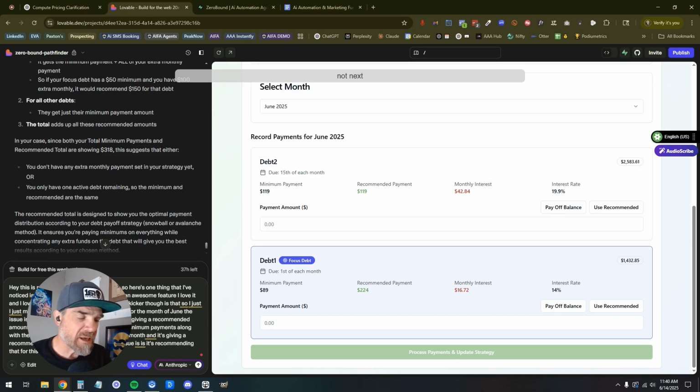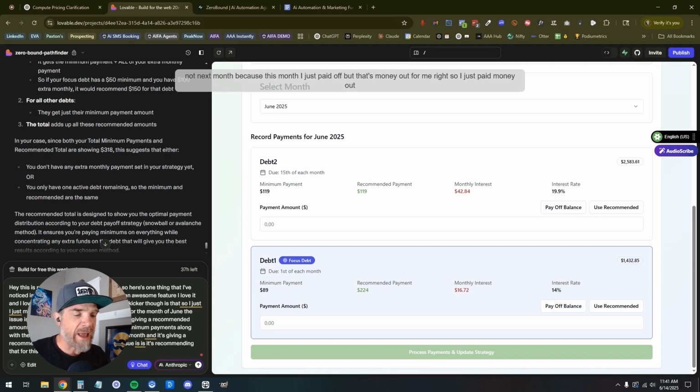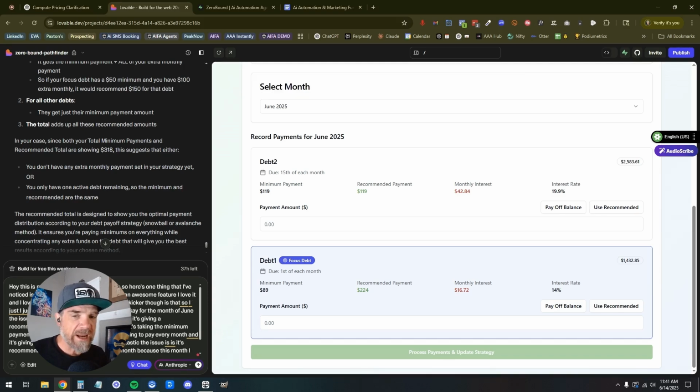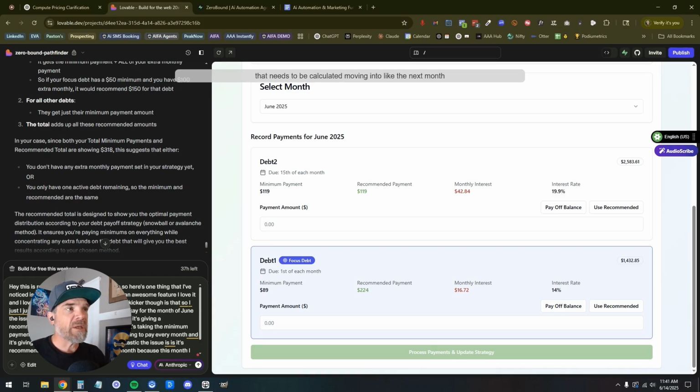not next month, because this month I just paid off. That's money out for me, right? So I just paid money out. I don't have that to liquidate. So that needs to be calculated moving into the next month. So in June, I paid off my $119 debt balance. Great. That then frees up $110 a month to pay towards my July bill. Okay, whatever priority one that would be.